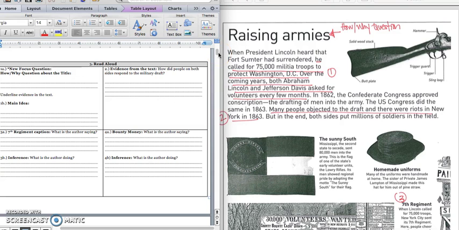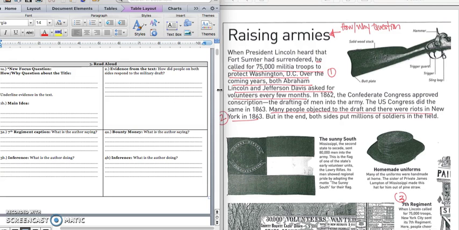And as we're reading the paragraph, we want to underline evidence that answers this question, how did they raise armies? When President Lincoln heard that Fort Sumter had surrendered, he called for 75,000 militia troops to protect Washington, D.C. Over the coming years, Abraham Lincoln and Jefferson Davis asked for volunteers every few months.